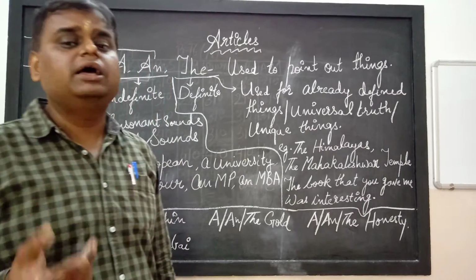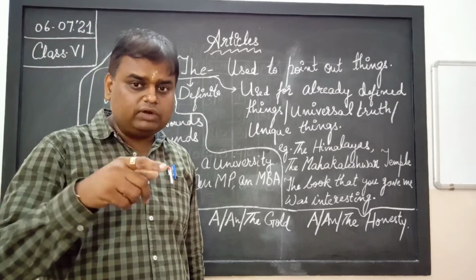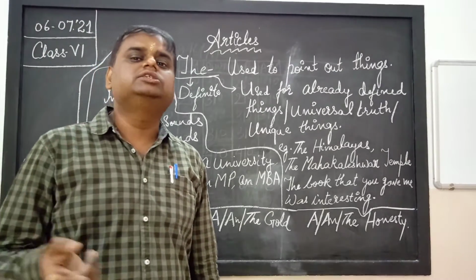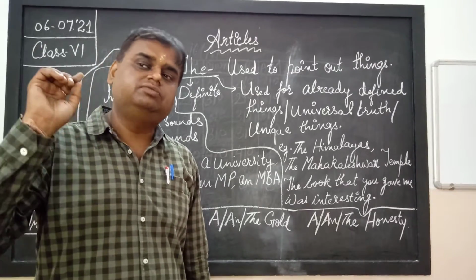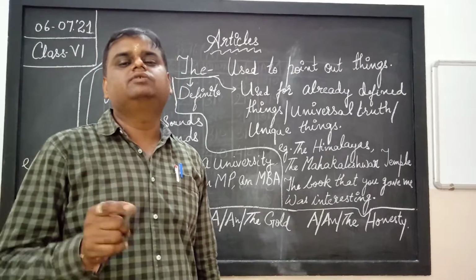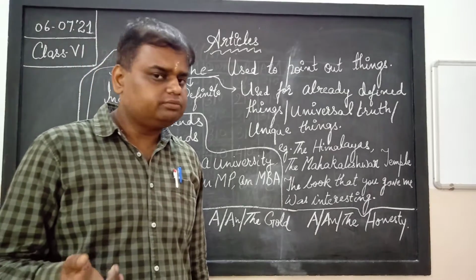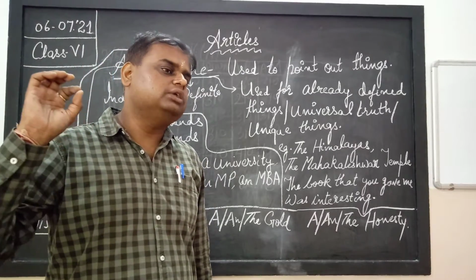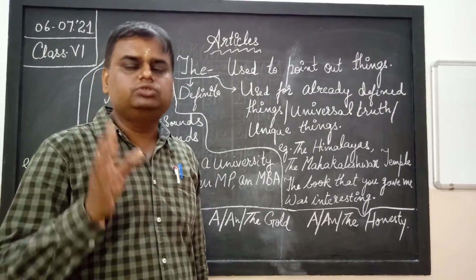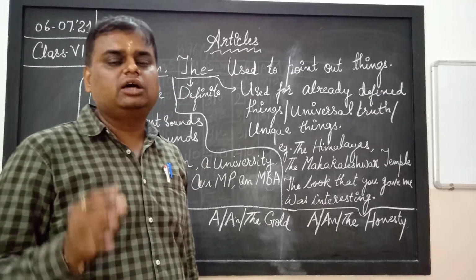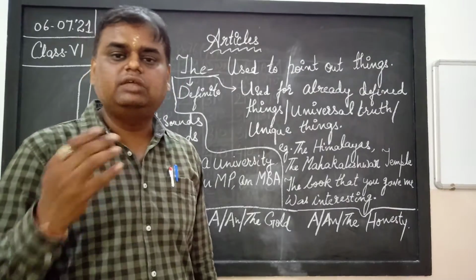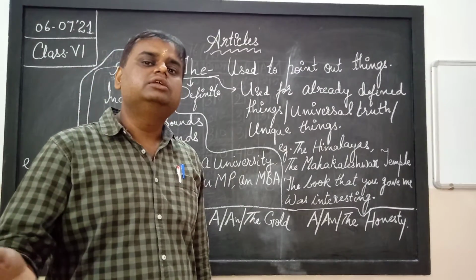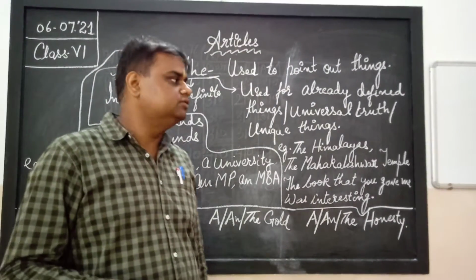Suppose I say a man, so a is the word which is describing man, that is why a is an adjective. The book, the is the word which is pointing out that book, that is why the is an adjective. So in short, the articles in English grammar are a, an, and the. According to the parts of speech, they fall in the category of adjectives.